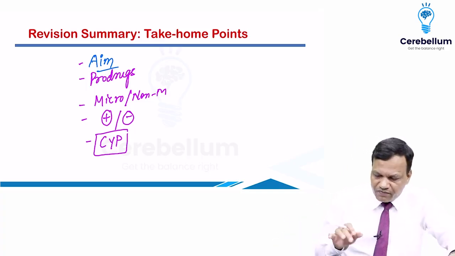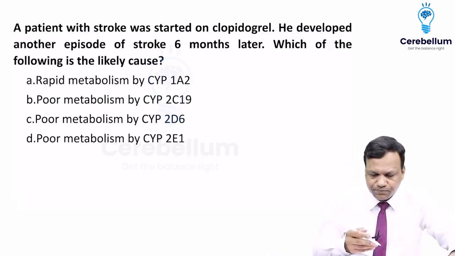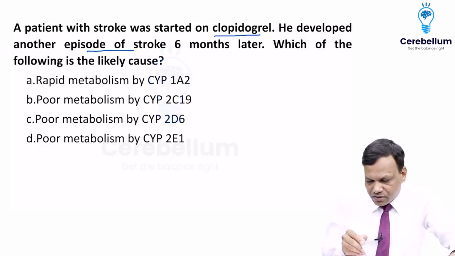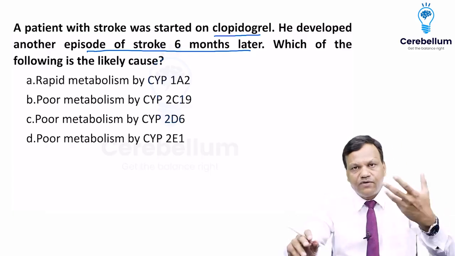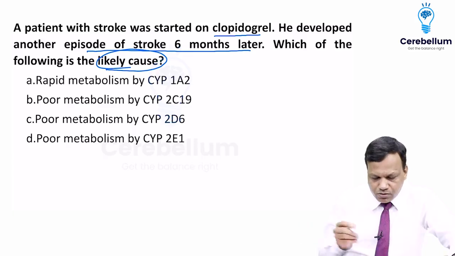Yeah. So quickly we can discuss some questions. The most important question which was asked on this is, a patient with a stroke was started on clopidogrel. He developed another episode of stroke 6 months later. Means clopidogrel was not able to prevent. Which of the following is the likely cause? So rapid metabolism by 1A2.